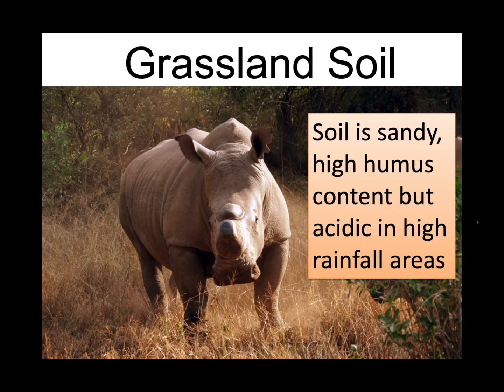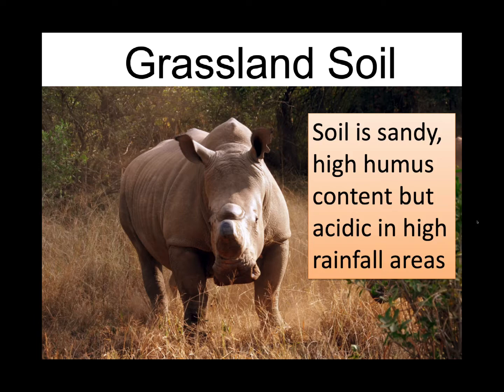If we look at the soil present in the grasslands, we will notice that it is very sandy soil, right? But this sandy soil contains a high humus content. What is humus? Well, humus is very dark organic material, children, that forms in soil when the plant and the animal matter decays.